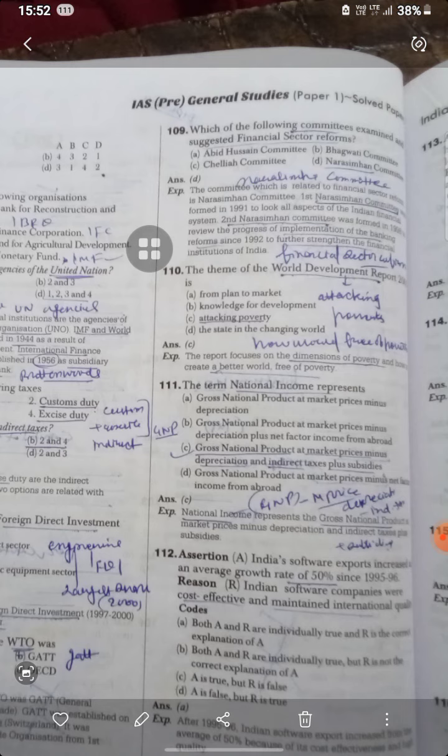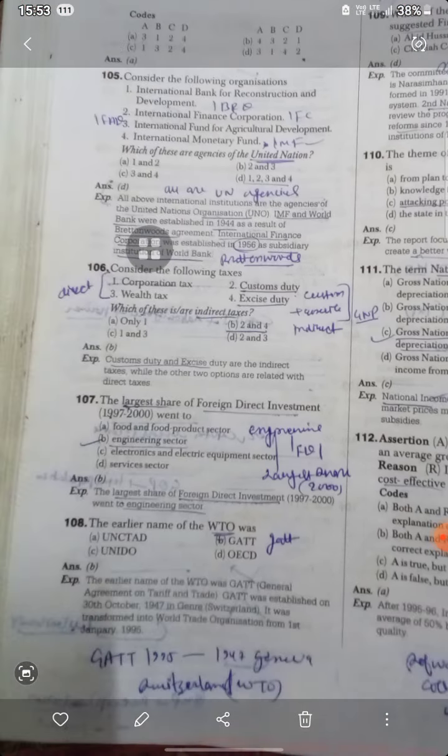Which one of the following committees examined and suggested financial sector reforms? This is the Narasimham Committee. So the committee related to financial sector reforms is the Narasimham Committee. The Narasimham Committee looked at all aspects of the Indian financial system. The Second Narasimham Committee was formed to review the implementation of banking reforms and further strengthen the financial institutions. The earlier name of the WTO was GATT. The largest share of foreign direct investment is in the engineering sector. Okay, it's the engineering sector and then the electronic sector.